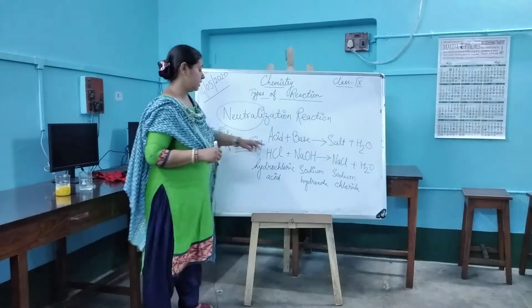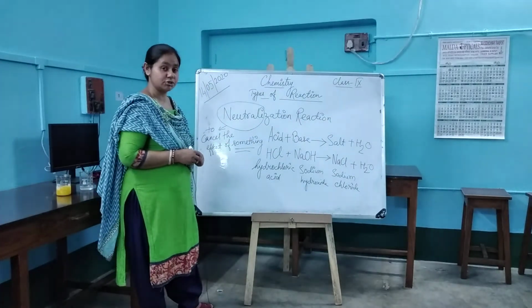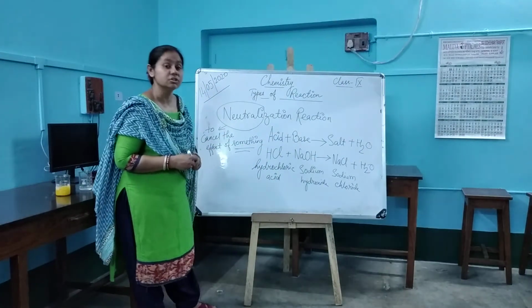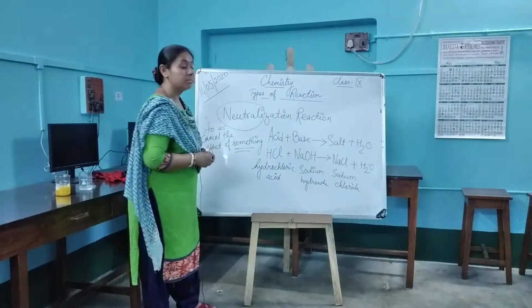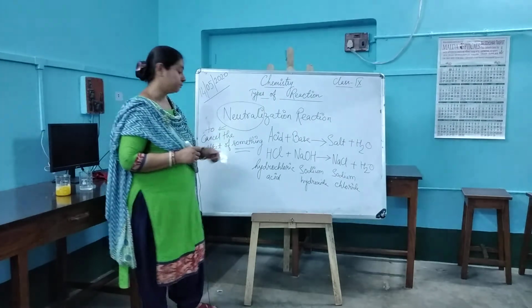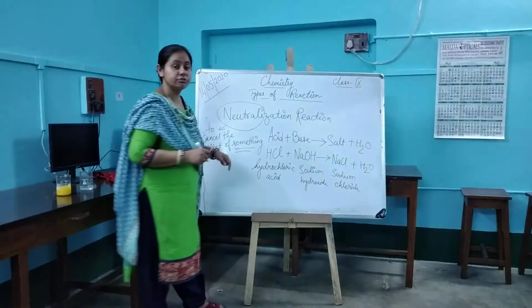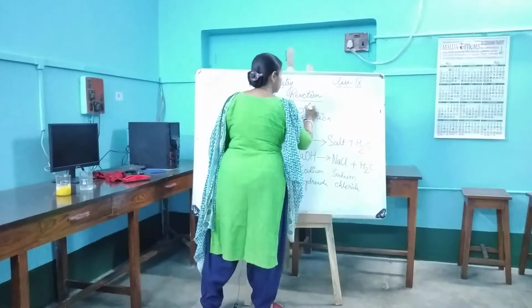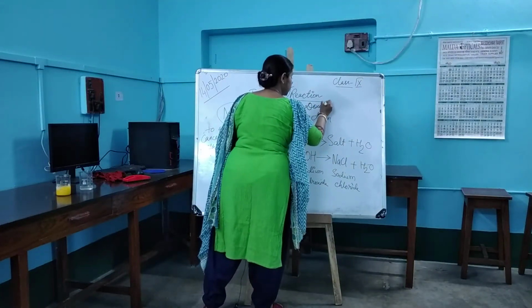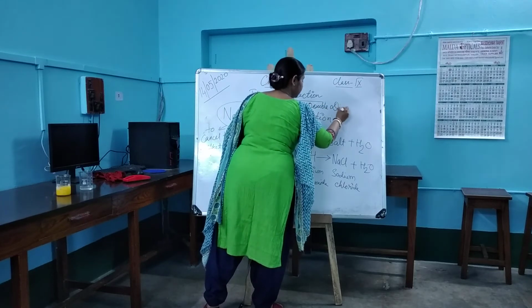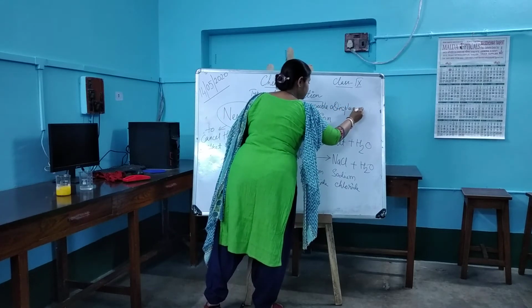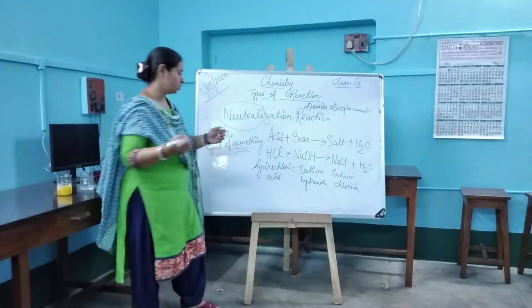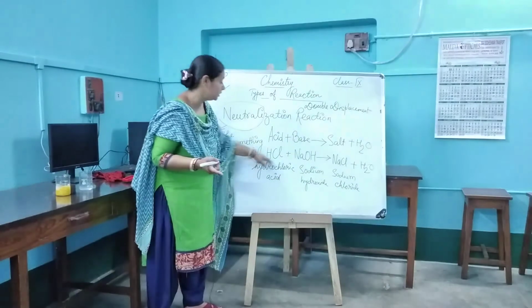If you look very carefully, this neutralization reaction is also a double displacement reaction. We have double displacements over here.